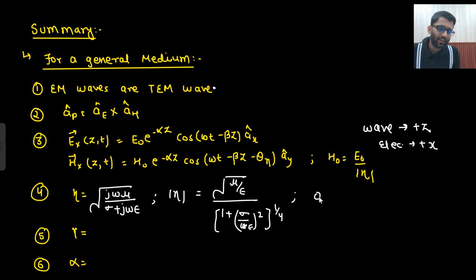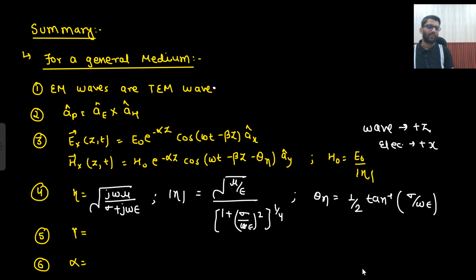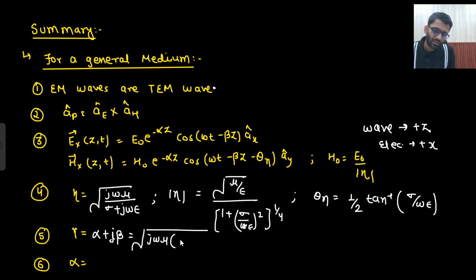So what will be the angle you will be getting? The angle you will be getting is 1 by 2 tan inverse sigma upon omega epsilon. This was the angle. What was your gamma? Gamma was written as alpha plus j beta. What was the general expression? The general expression was the square root of j omega mu into sigma plus j omega epsilon.